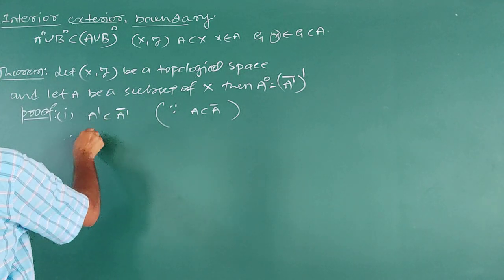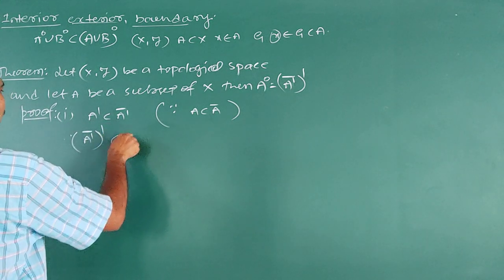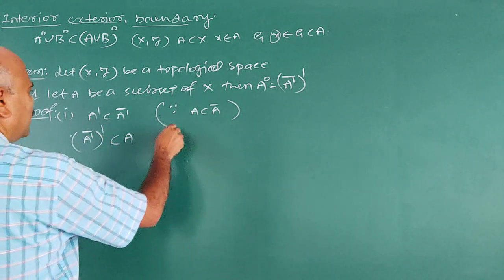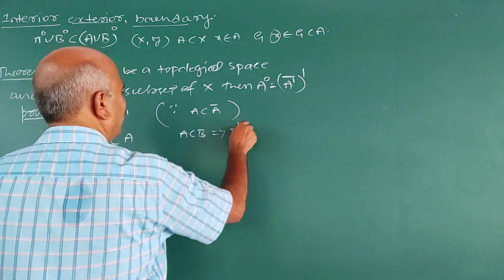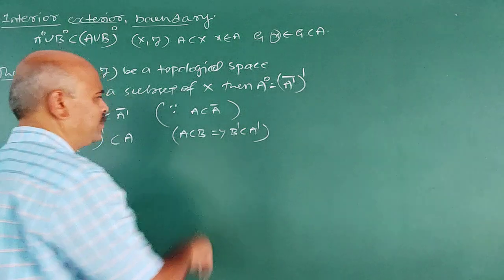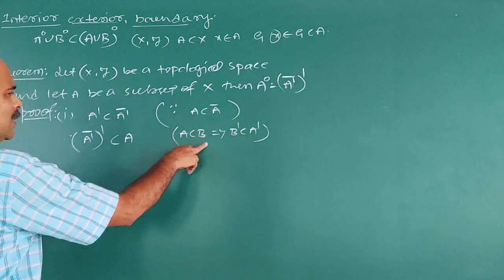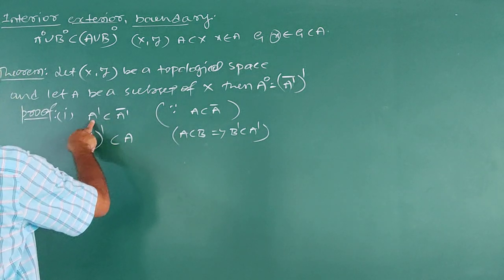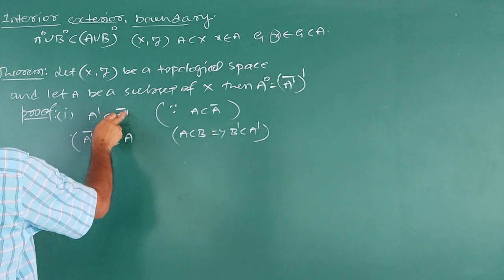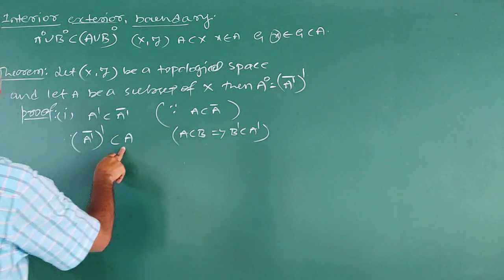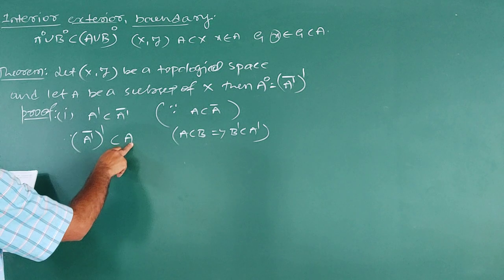Therefore, (A dash closure) dash is contained in A, because if A is contained in B, this implies B dash is contained in A dash, where A and B are any two subsets of X. This is used here: A dash is contained in A dash closure, therefore (A dash closure) dash is contained in A dash dash, and A dash dash is A.